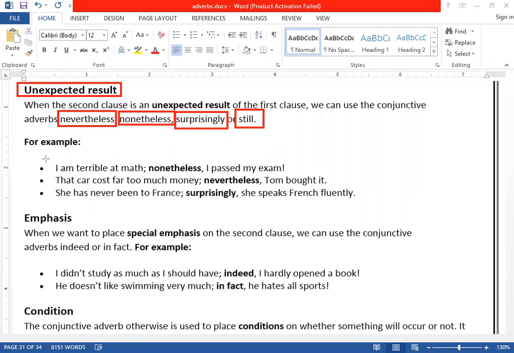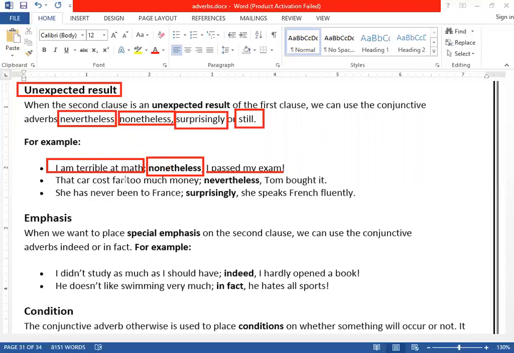Like for example, I'm terrible at math. Nonetheless, I passed my exam. Or surprisingly, I passed. I'm not good at math, my math is quite poor, but still, I passed. So we can say it was a surprising or unexpected result. Same meaning.